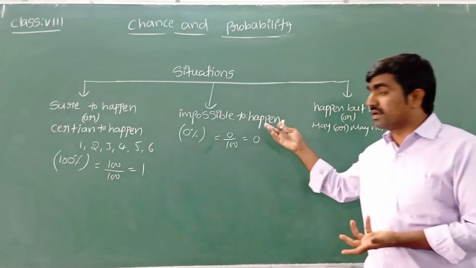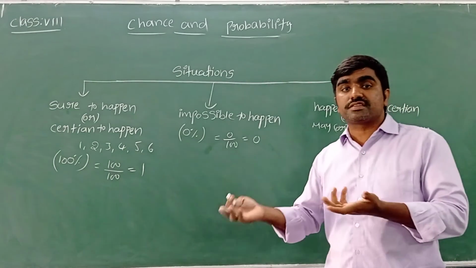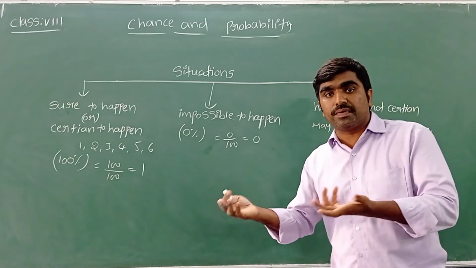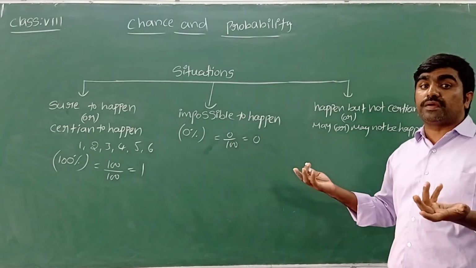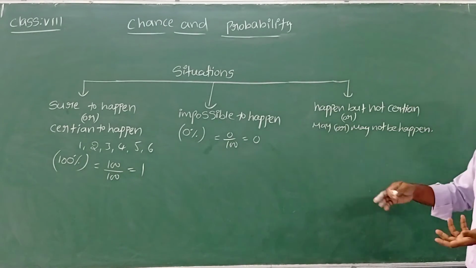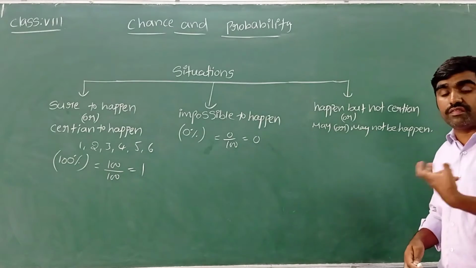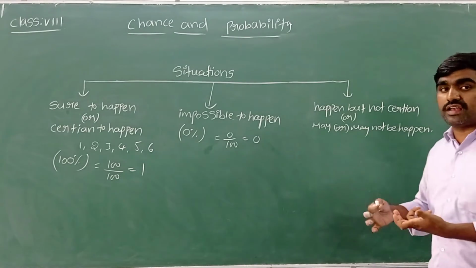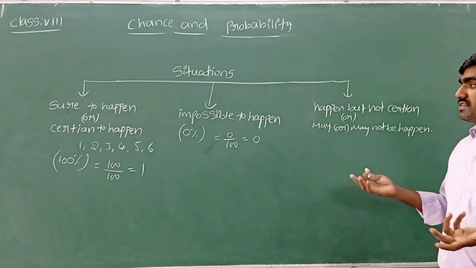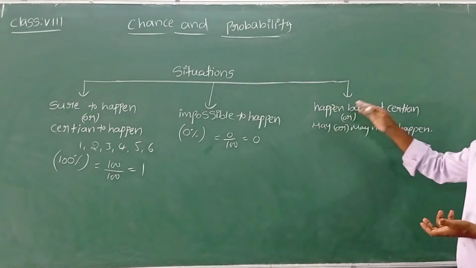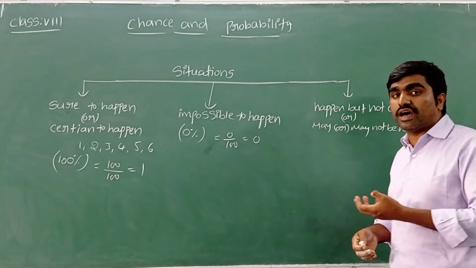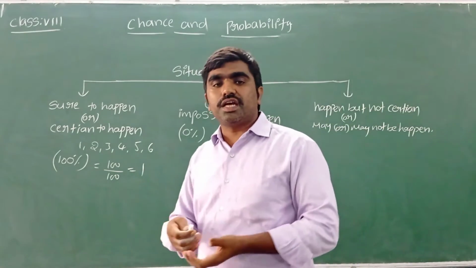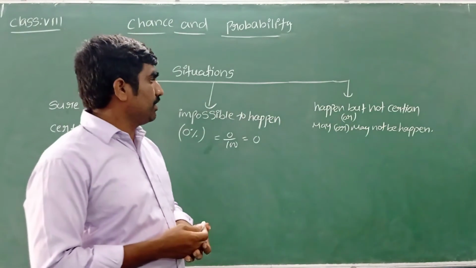No. Can I say impossible? No. There are chances. Sir, it is may or may not be. Maybe the Indian team will win that T20 World Cup or maybe not. So there are chances of that event happening, but we can't say exactly it is going to happen, and we can't say it will not happen. So it is may or may not be.